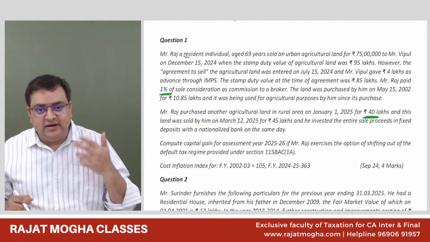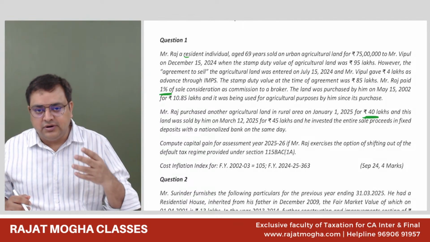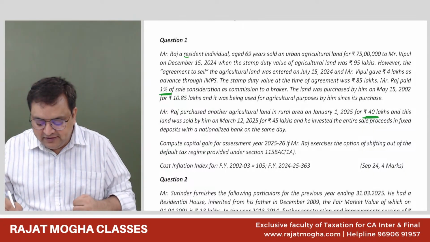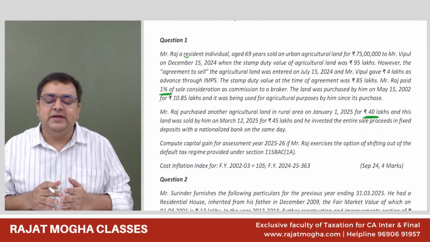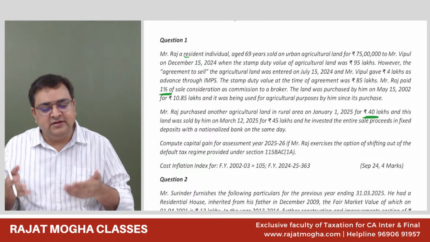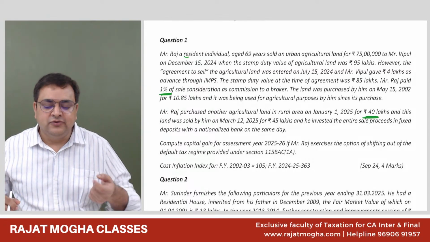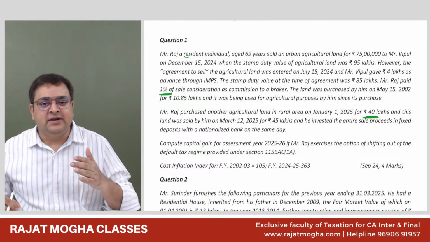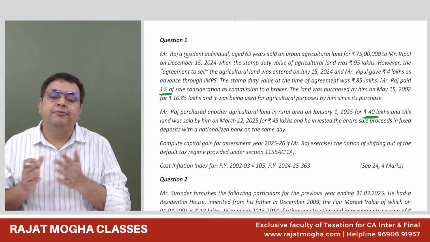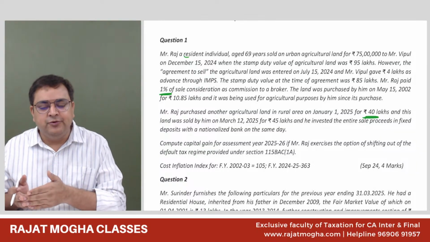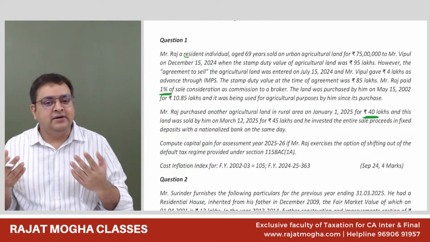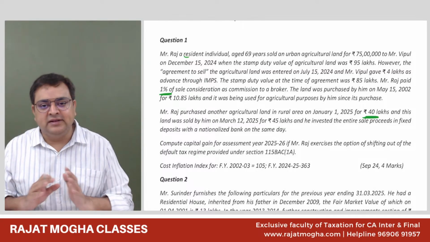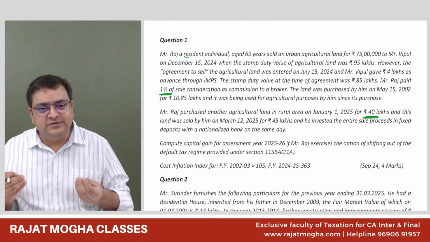Second thing, although he has contravened it. Why? Because he has promised that he will hold this land for 3 years, but he has transferred it before 3 years. In fact, in the same year, he has transferred it. So if he has transferred it in the same year, we will withdraw the exemption. Exemption will be withdrawn if we compute the capital gain, and while computing, we'll be reducing it from the cost. But prima facie we will not be even computing the capital gain. So what will happen? Nothing will happen now. The exemption can't be withdrawn.